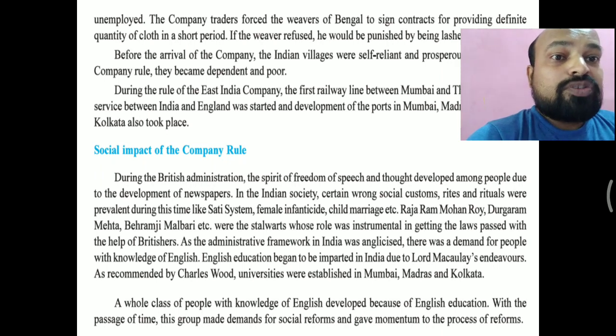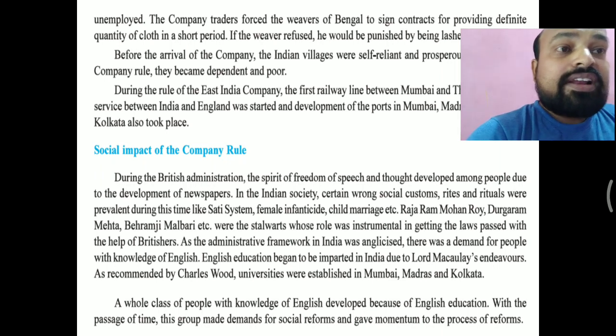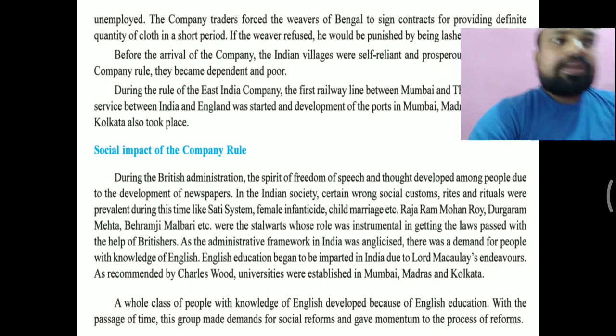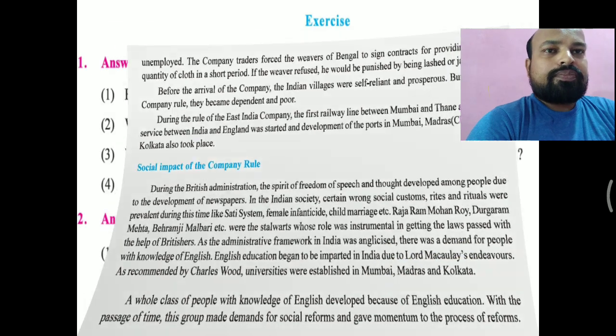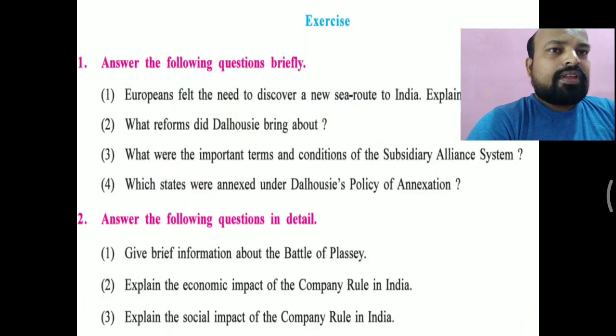A whole class of people with knowledge of English developed, and they became educated. Because of English education, they realized that the British had made us completely slaves. They just wanted to rule over our country. That is why, with the passage of time, this group made demand for social reform and gave momentum to the process of reform. So this is the conclusion of this chapter.